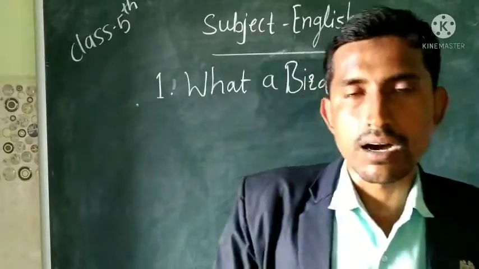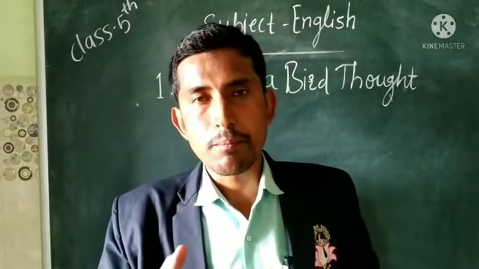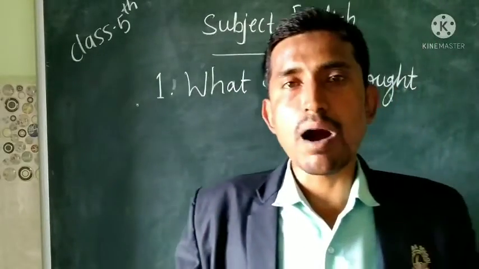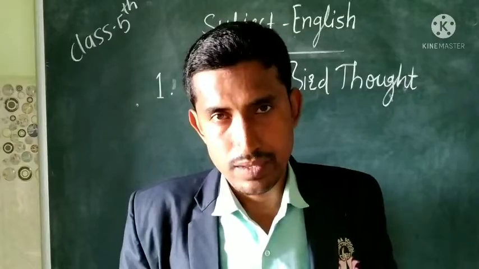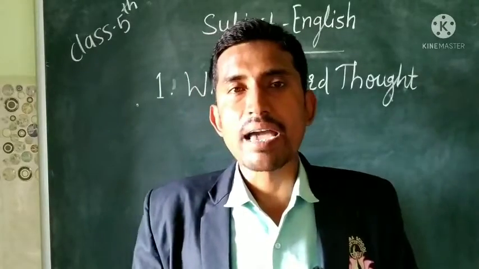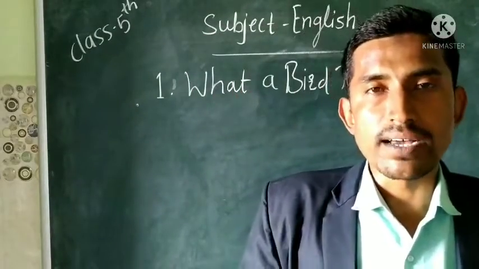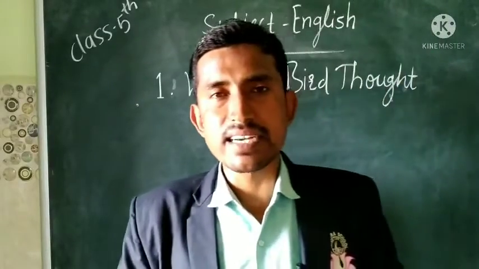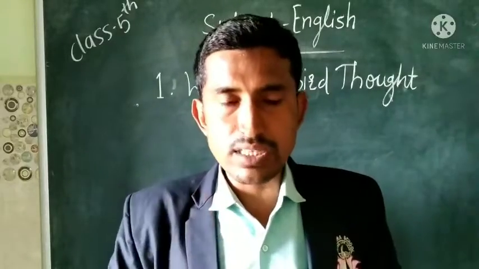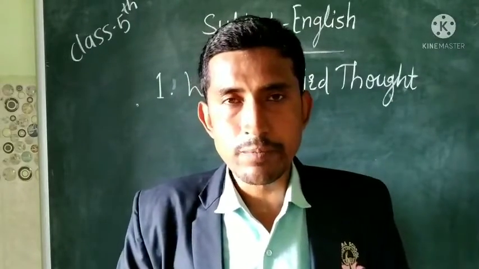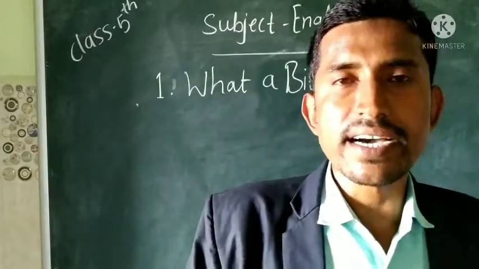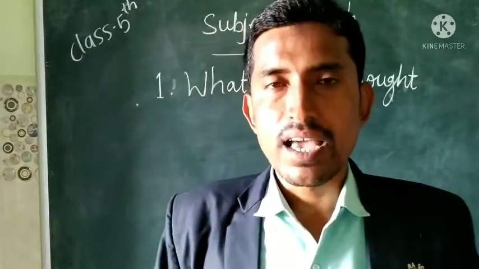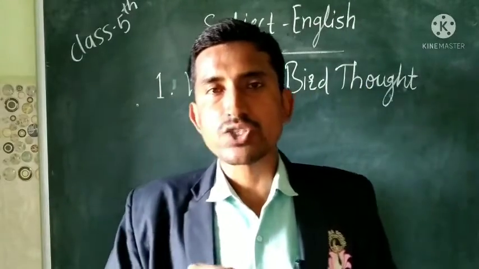Can you? It means in the last lines of the poem, the bird is asking us a question that I am unable to say about the world, how the world is made. The bird is telling that I am unable to say about the world, I cannot tell. Can you? It means the bird is asking us a question: can we tell the bird how the world is made? So students, here the bird understood its limitation of thinking, and whatever the bird was seeing was actually different in reality.